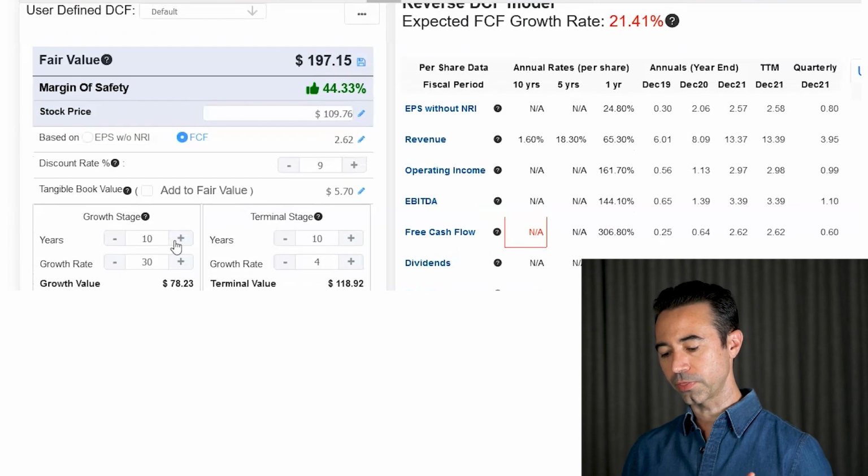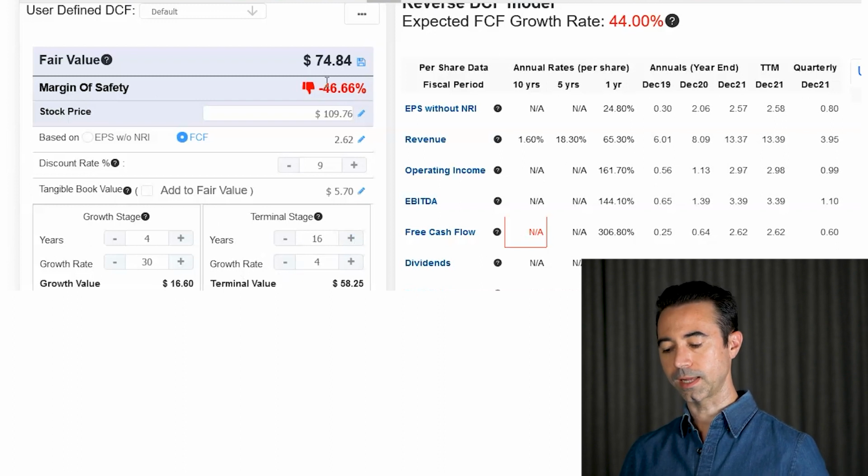I don't love going this high on growth rates because over 10 years, that's really hard to hit, because growth rates probably will decelerate. Let's say they do well over the next few years, but then the following few years don't do so hot. So let's change this. Let's say a 30% growth rate over the next 4 years, and then over the next 16 years after that, just a normal rate of 4%. Then what happens? Well, now we're looking at a stock that's worth $74.84.